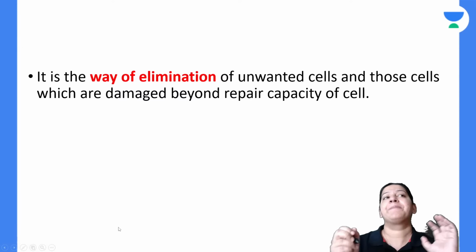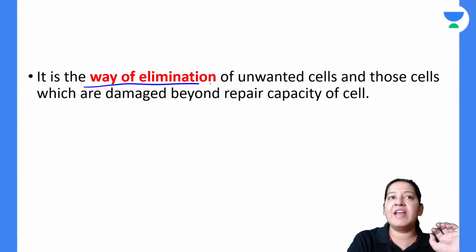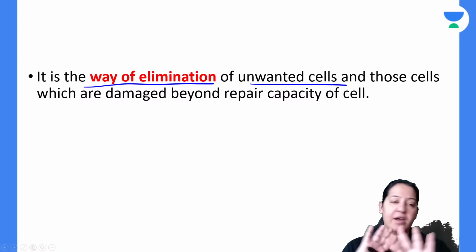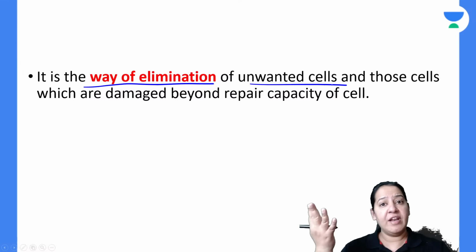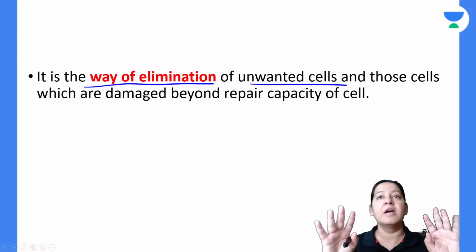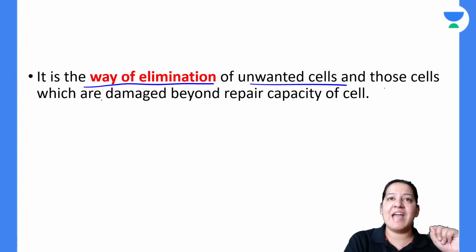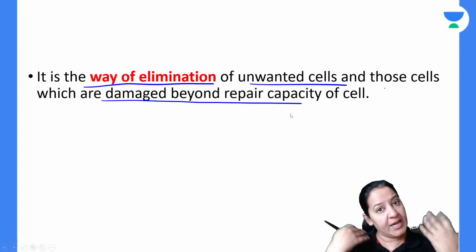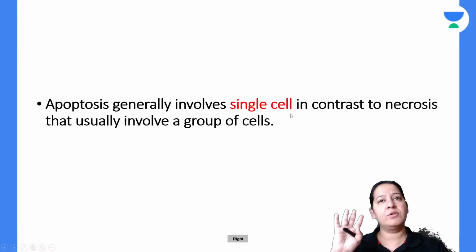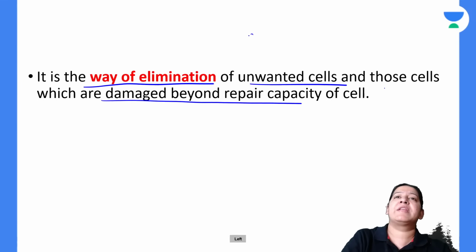So can I say that apoptosis is a way of eliminating unwanted cells from the body? Those who have already performed their function are no more needed in the body. So it is a way of elimination. We ask the cell to commit suicide: you are no more needed in this world, please commit suicide. Number one, or those cells which are damaged beyond repair. The DNA of the cell is damaged beyond repair, so we also ask them to commit suicide. So those are the two reasons why the cell is committing suicide.